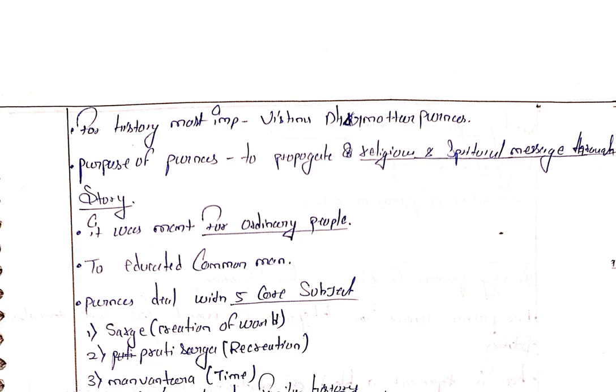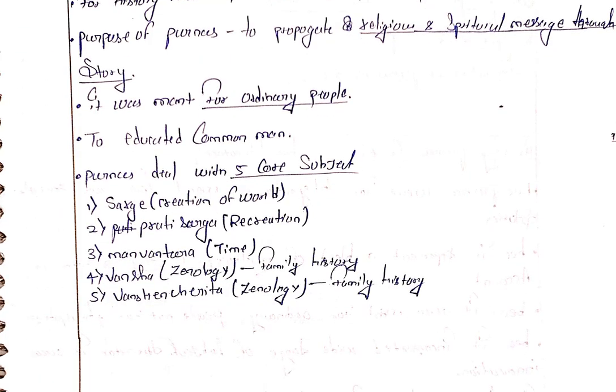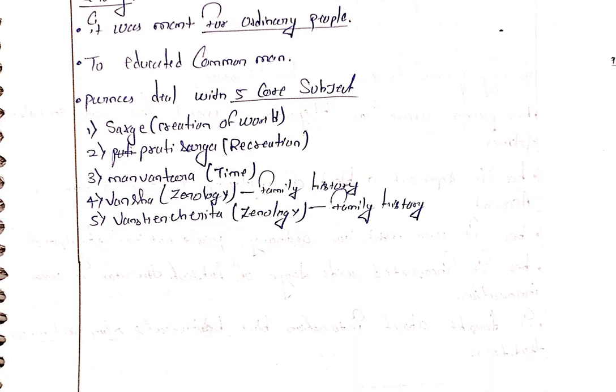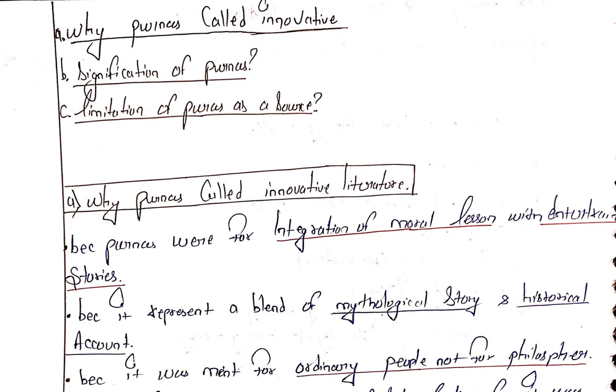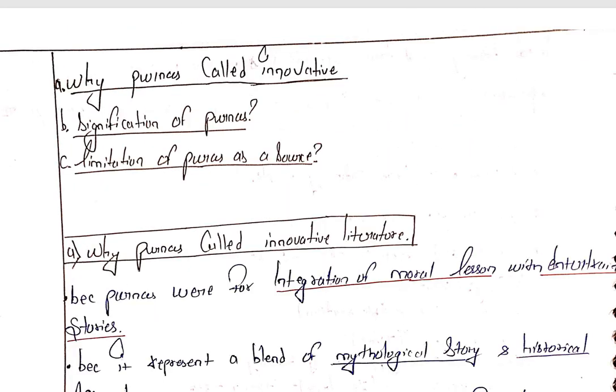The purpose of the Puranas was to propagate religion and spiritual messages through stories. It was important for educating ordinary people, the common man. The Puranas deal with five core subjects: Sarga, creation of the world; Pratisarga, recreation; Manvantara, time; Vamsha, genealogy; and Vamshanucharita, family history. Why are the Puranas called innovative? Because they focus on those sections who were not able to know, and they educated the common people also. That is the reason they are innovative.